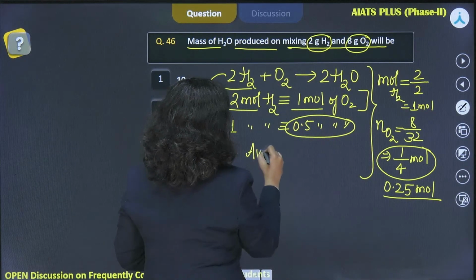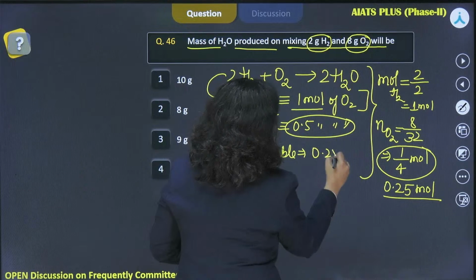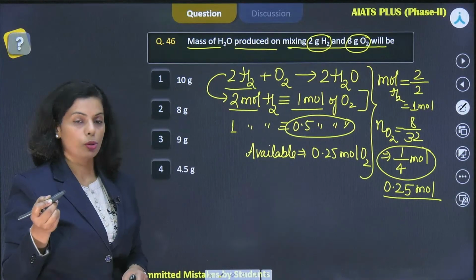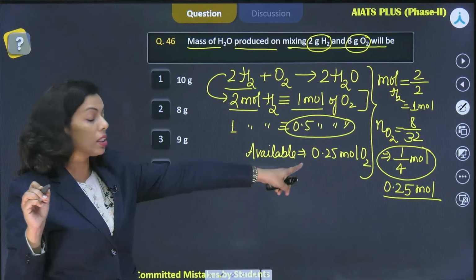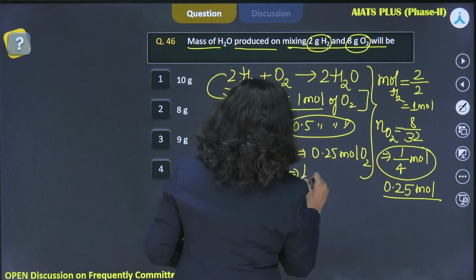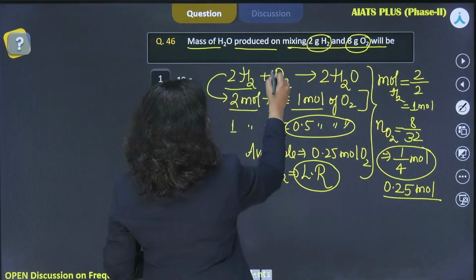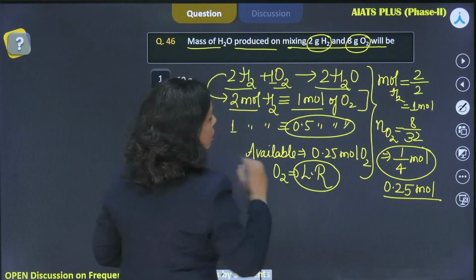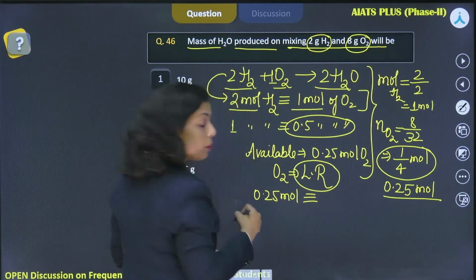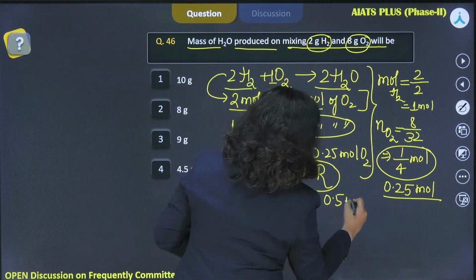So available is less, required is more. It means, what is the limiting reagent? Option 3 maybe. Undoubtedly, oxygen is the limiting reagent, right? Looking at the limiting reagent, 1 mole of oxygen is producing 2 mole of water. So if you have 0.25 mole of oxygen, how much water would be produced? Double of it: 1 mole is producing 2 mole, so double of 0.25 is 0.5 mole of water.